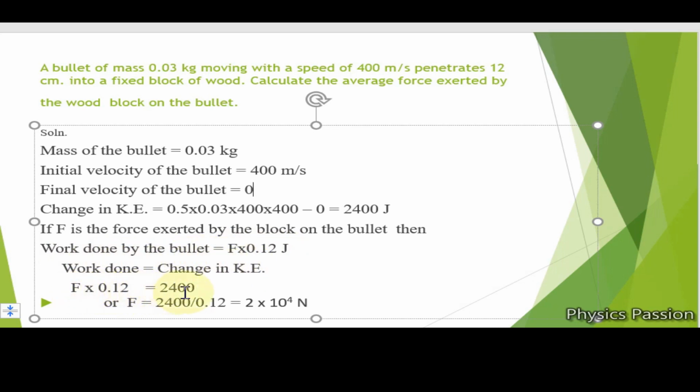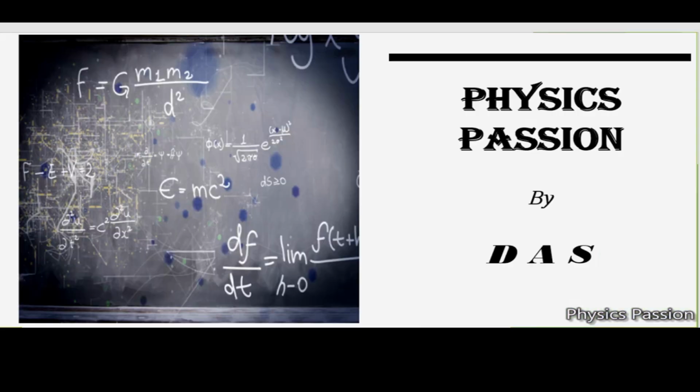So work done is equal to change in kinetic energy, F into 0.12 equals 2400. So from here we get F equal to 2 into 10 to the power 4 newton. So this is the average force exerted by the wood block on the bullet.